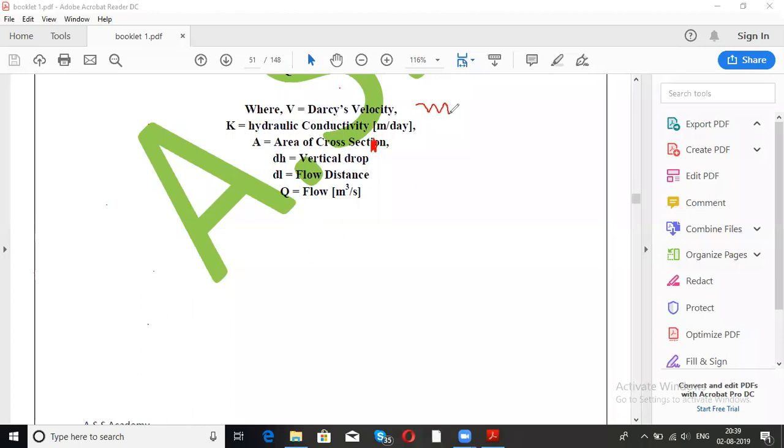And in case of Darcy's law, if you remember, I have told you the unit for time is taken as per day. So the Darcy's velocity will be meter per day. Okay, clear? So generally we have velocity as meter per second, meter per unit time. So what will be here? Meter per day.